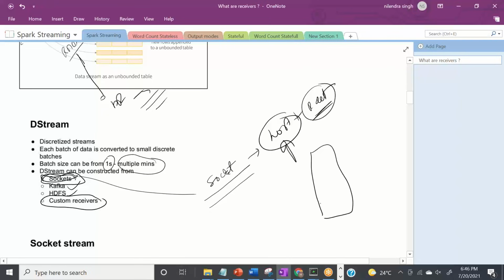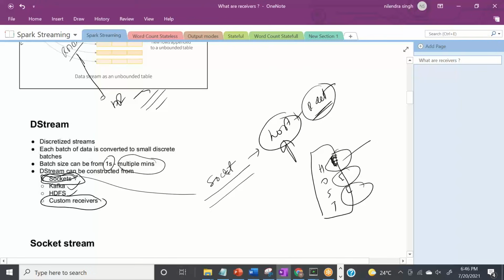So if we are using some port on this host, then this will be called a socket, this will be another socket, and this will be another socket. So a socket is nothing but the combination of host and port. And the socket is used to communicate with the machine, right?